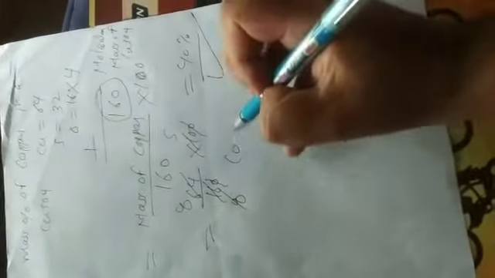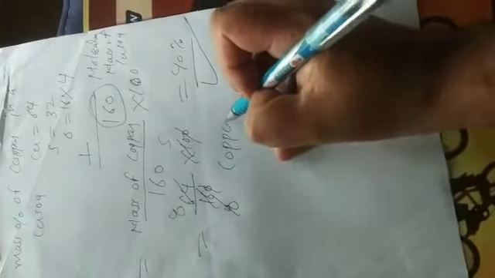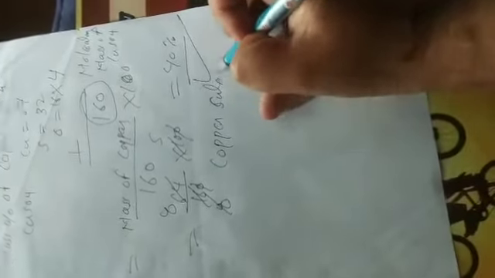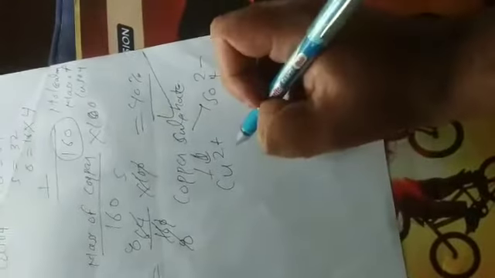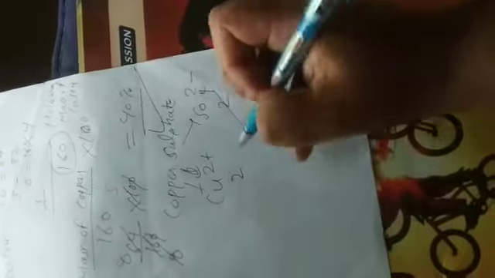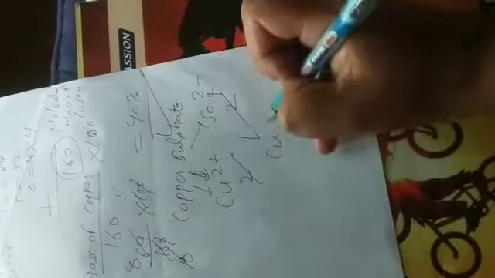In this case, write copper sulfate as its chemical formula. Copper is Cu. Sulfate means SO4, which has valency 2 positive and 2 negative. The valencies are 2 and 2, so these cancel out. So CuSO4 is copper sulfate. The next question is the second question.